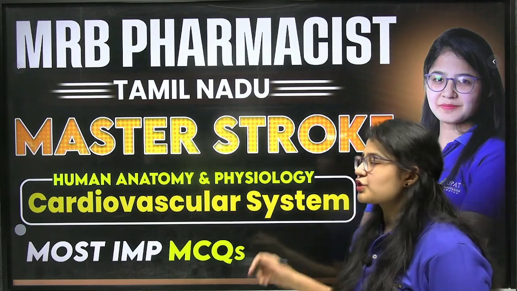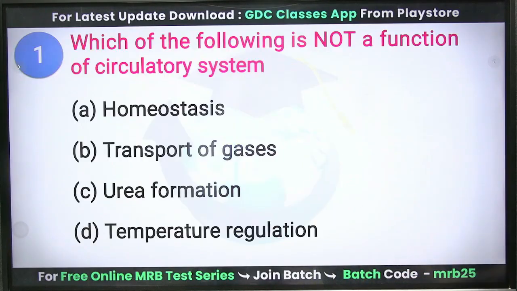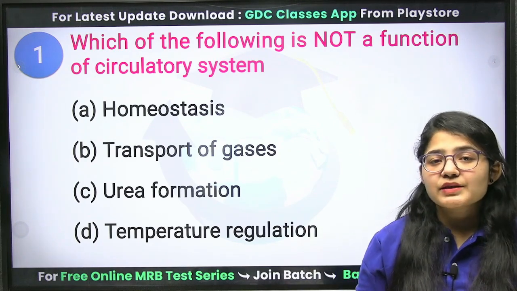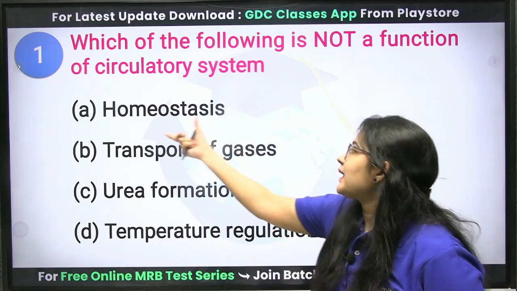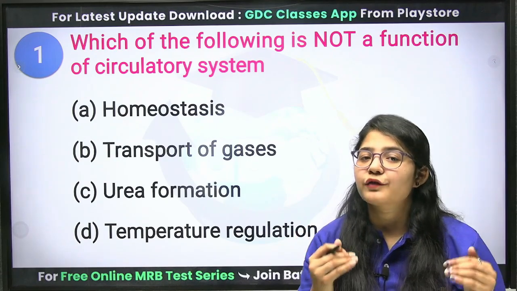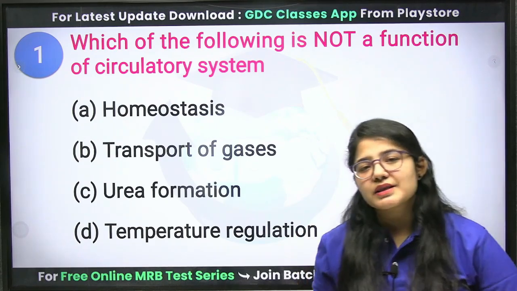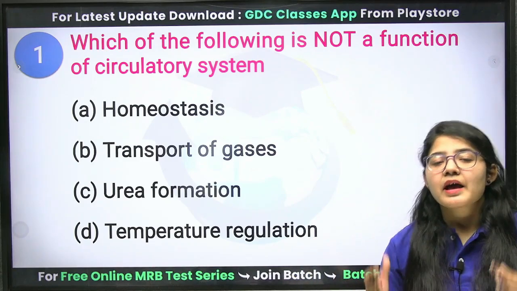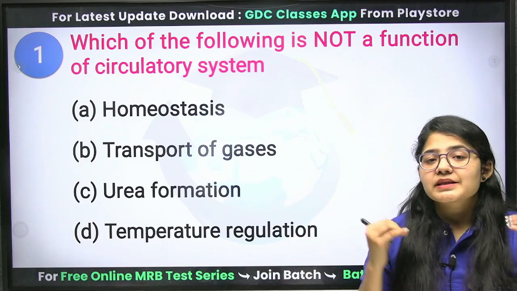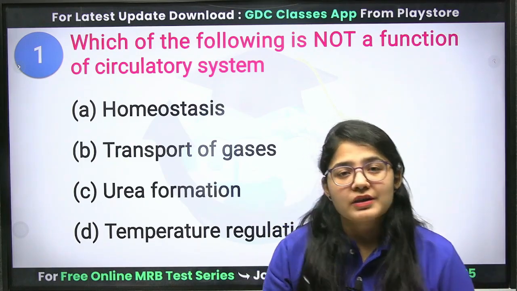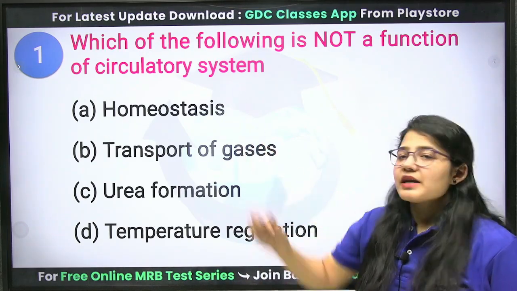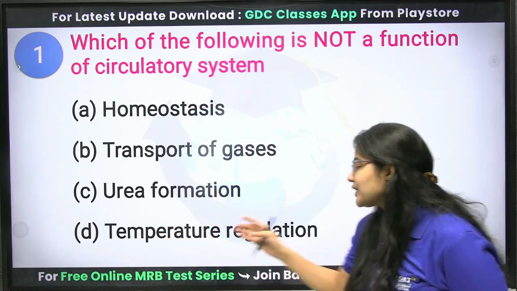So let's start with the first question: which of the following is not a function of the circulatory system? The circulatory system comprises your blood, which maintains the homeostasis condition in your body. It maintains the equilibrium state of your body by balancing the level of oxygen, the amount of RBCs, and the temperature. Next we have transport of gases. Your blood is responsible for the transportation of oxygen and carbon dioxide throughout your body, and blood comes under your circulatory system. Next we have temperature regulation.